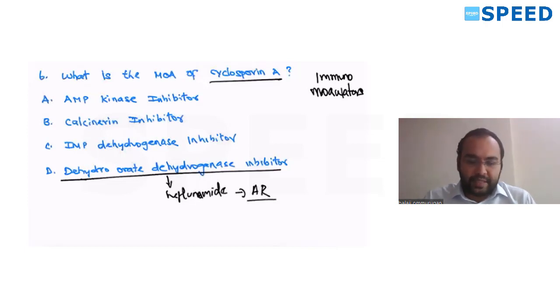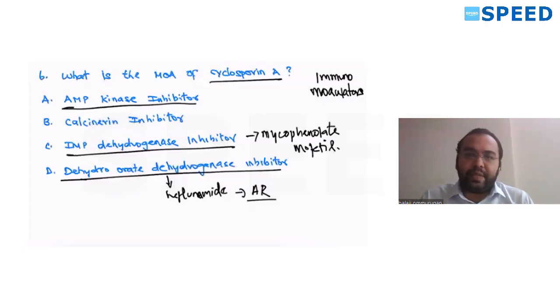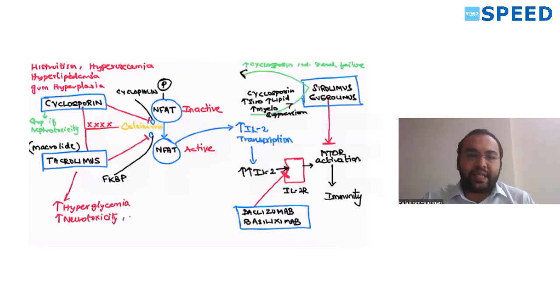IMP dehydrogenase inhibitor is mycophenolate mofetil, an immunosuppressant. AMP kinase inhibitors include many drugs. So cyclosporin, an immunomodulator, is never an AMP kinase inhibitor. Calcineurin inhibitor is the only option left, so it is right. Even if you don't know, you can put it. Now let's see what these calcineurin inhibitors are.